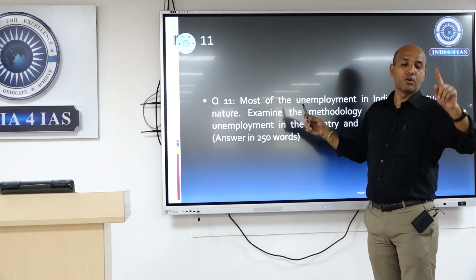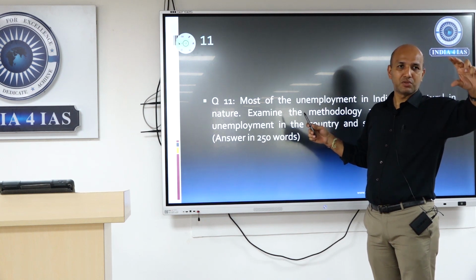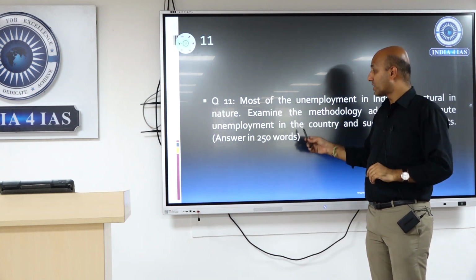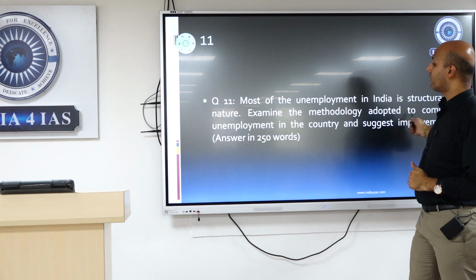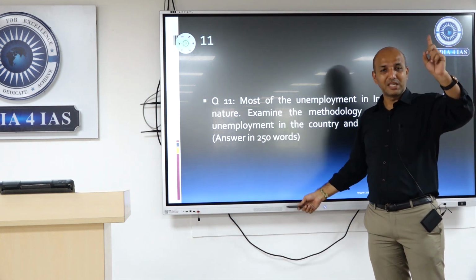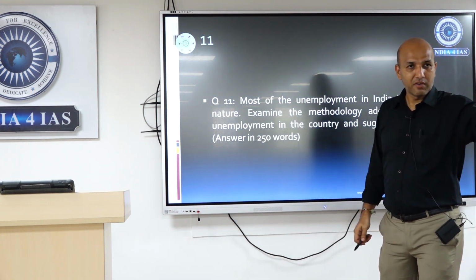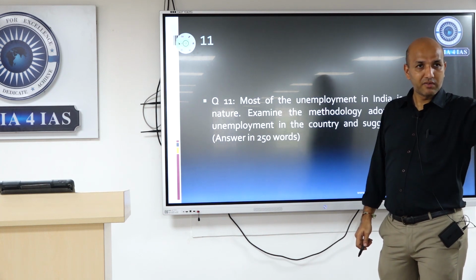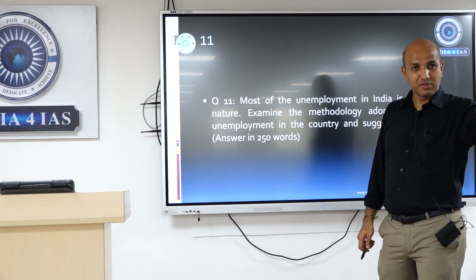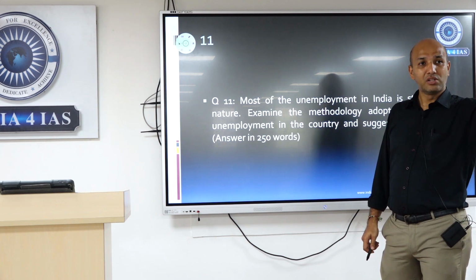Why India has gone through it, mention two or three reasons, and the first paragraph is done. Then the question has to come: examine the methods adopted to compute unemployment, from the census to the National Sample Survey Organisation, the Periodic Labour Force Survey, the Family Health Survey that comes into consideration, and also your annual survey that comes in.